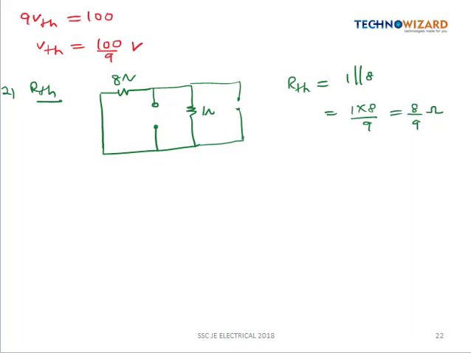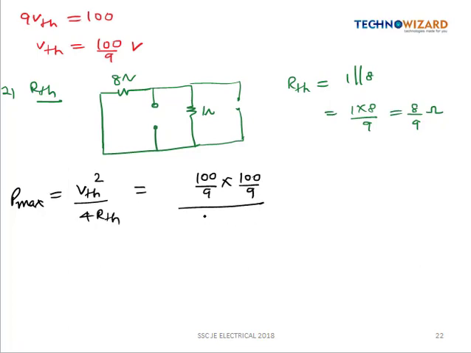So now let us apply the maximum power formula. P max will be given by VTH square divided by 4 times RTH. So this will be equal to 100 by 9 into 100 by 9 divided by 4 into 8 by 9.